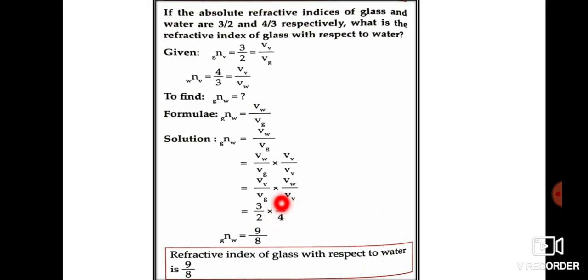Now here we have VW upon VV. Now here we don't have VW upon VV, we have VV upon VW. Now VV upon VW is 4 by 3. So VW upon VV will be 3 by 4. So we are writing 3 by 4 over here. Okay, so we are going to multiply this. 3 into 3 is 9 and 2 4s are 8. So your answer is 9 upon 8. So we are finished with this chapter.